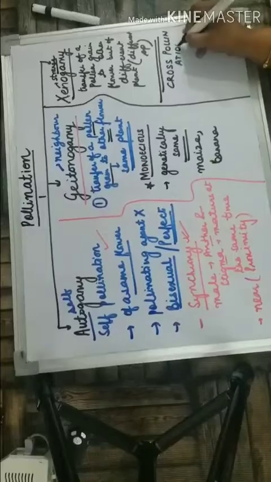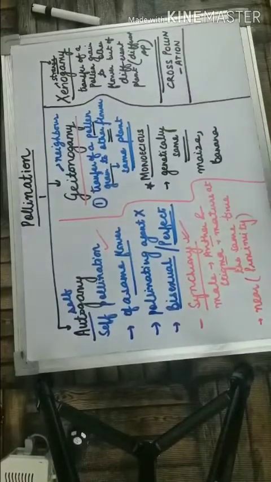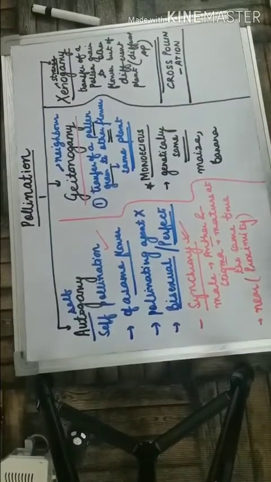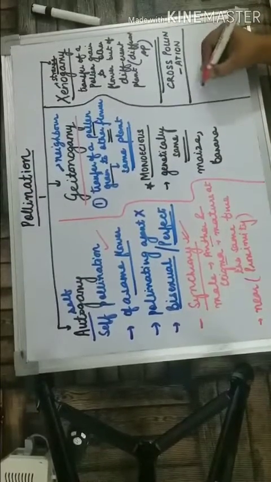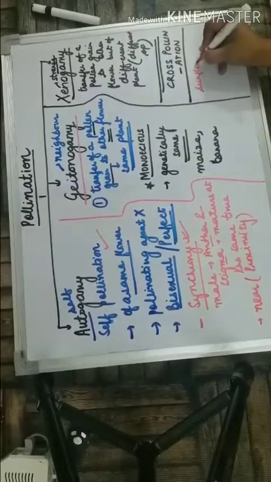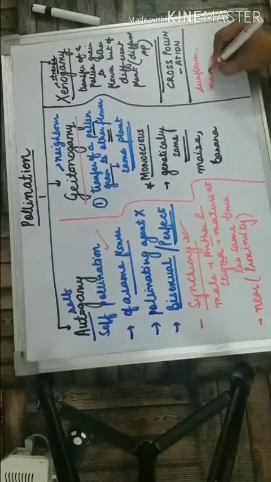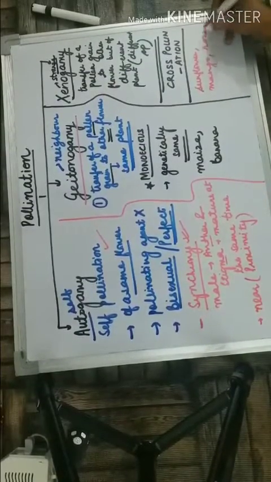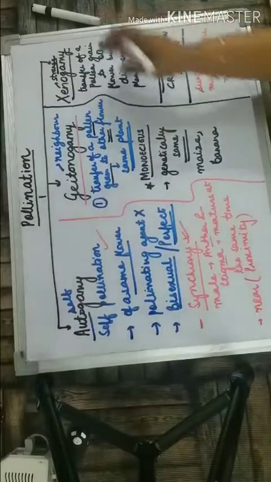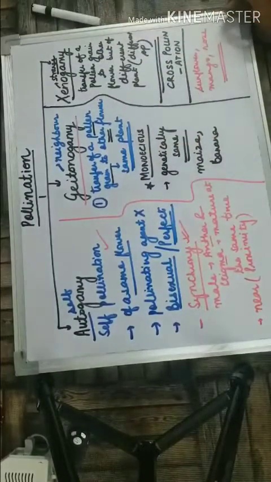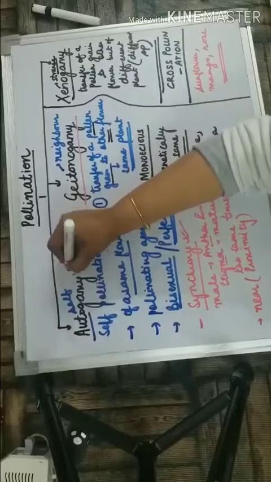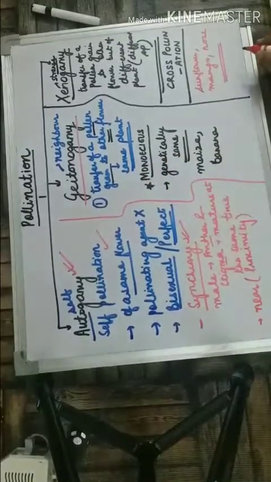Cross pollination. Most angiosperms show this type of cross pollination, and examples can be sunflower, mango, rose, etc. Right? So these are the types of pollination. And in the next section we will discuss the different types of autogamy. That's all. Thank you.